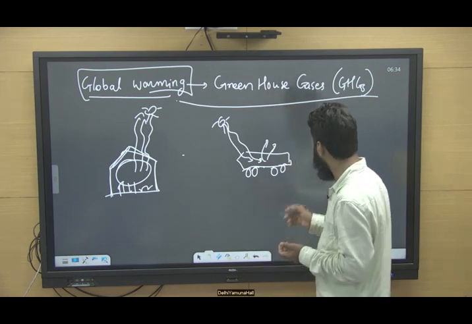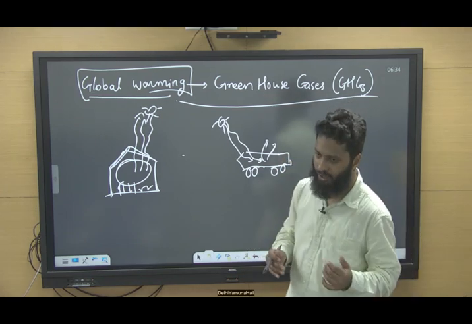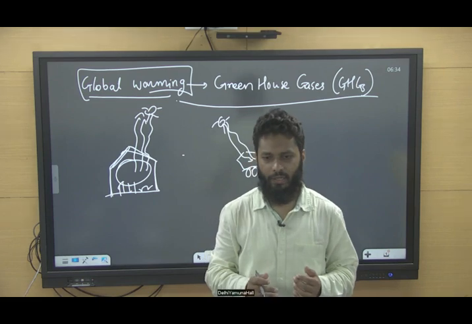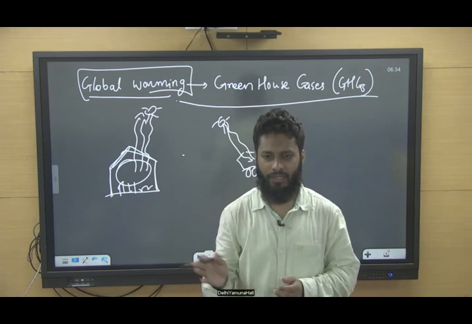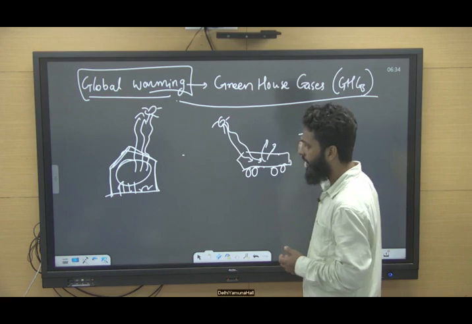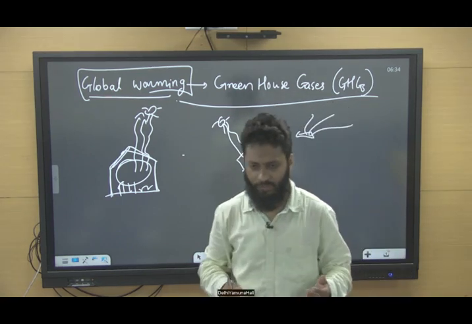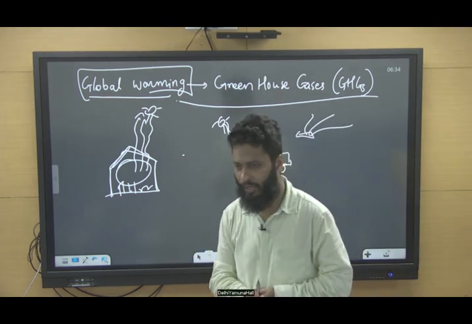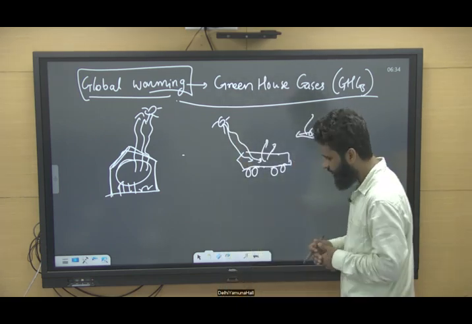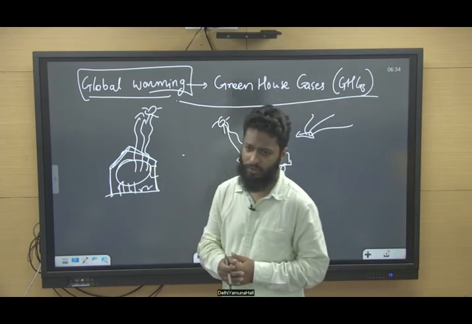But if you open the window a little, then this warm air will escape from that little opening, right? Similar things we used to see in greenhouses also.